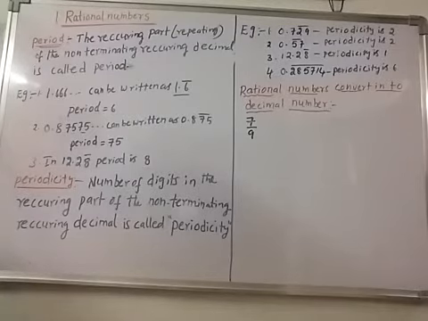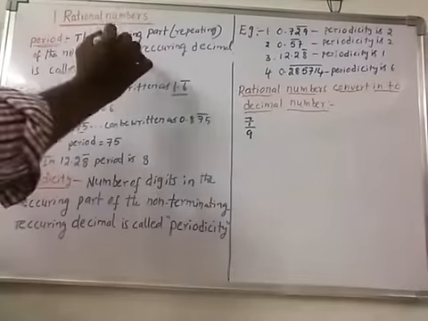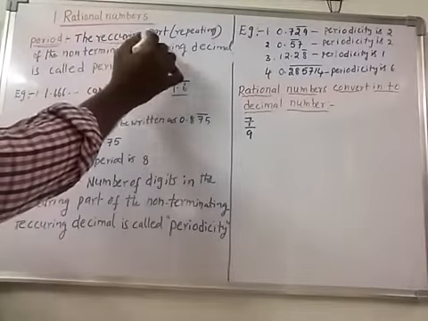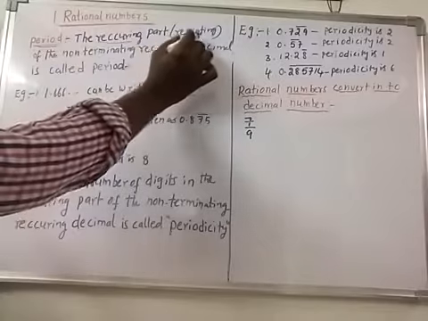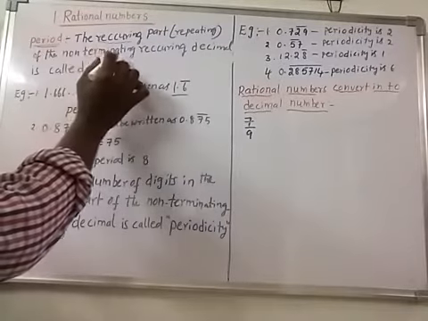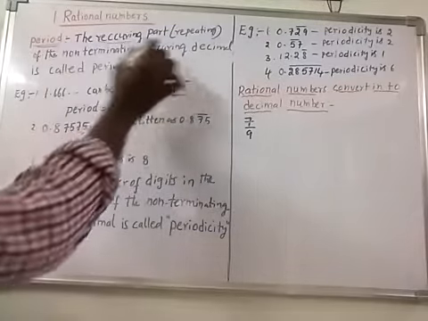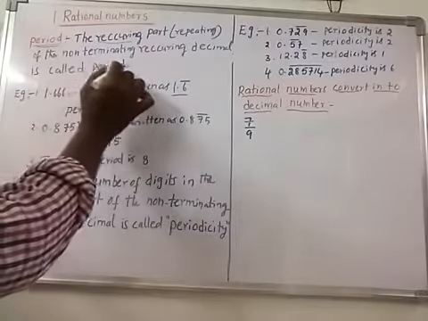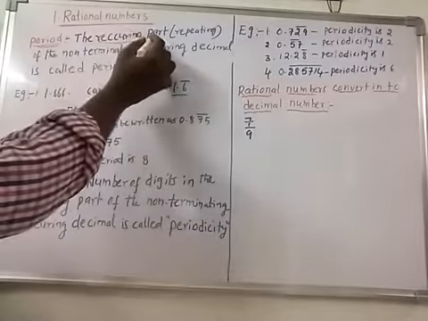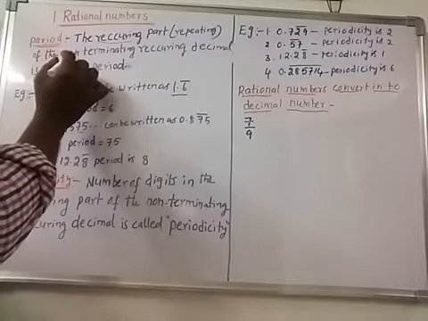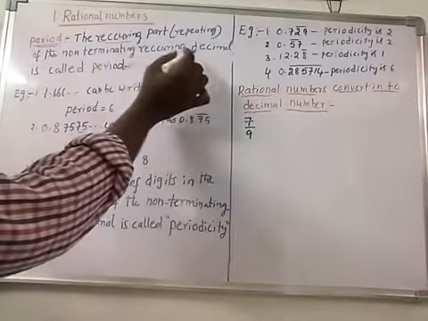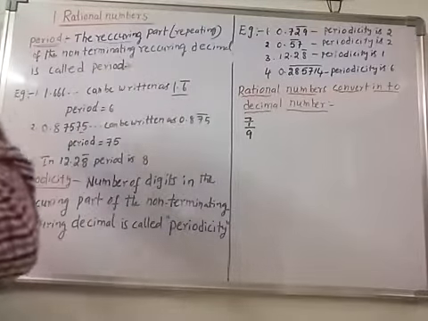Now what is a period? Period means the recurring part. Recurring means repeating. The recurring part of the non-terminating recurring decimal is called a period.